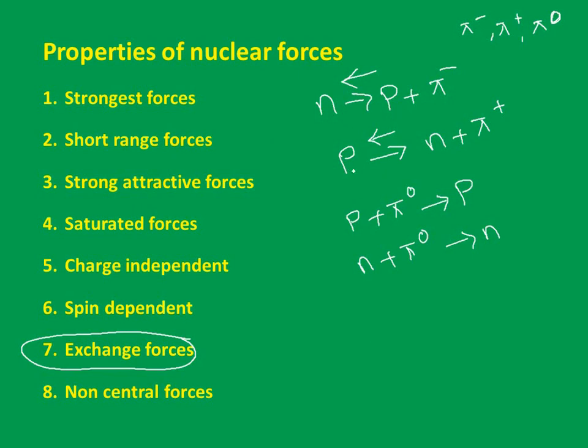Similarly, a proton will be converted into a neutron by giving out a pi positive meson, and when a pi positive meson combines with a neutron, it gives us a proton. And look here, in these two conversions, when a proton or a neutron combines with a pi zero meson, it gives us back the same proton or neutron respectively. So now, are we clear with this? The neutron, whatever we are speaking about, will never be a pure neutron, and the proton is not a pure proton.